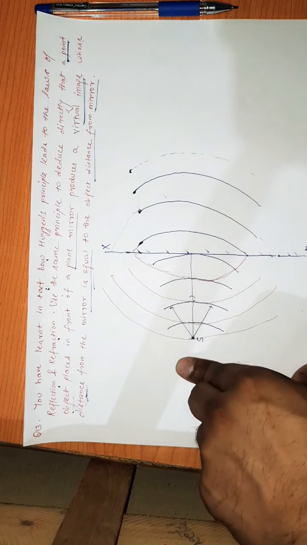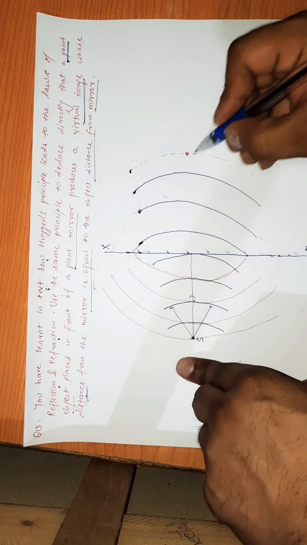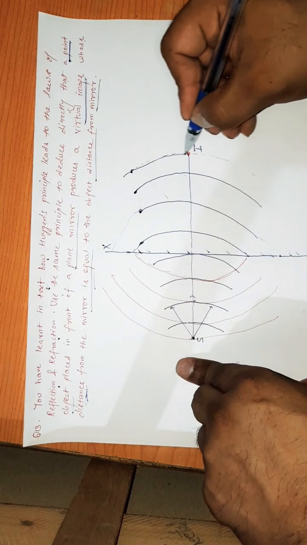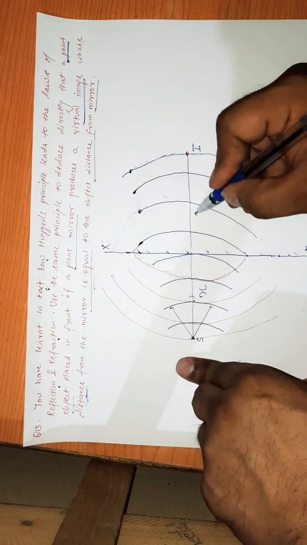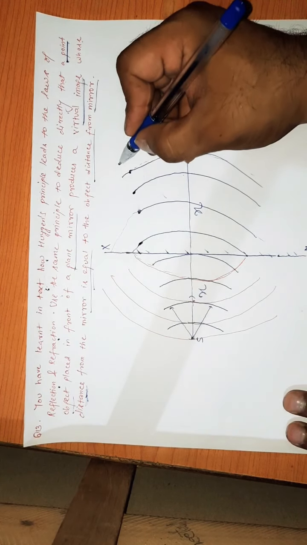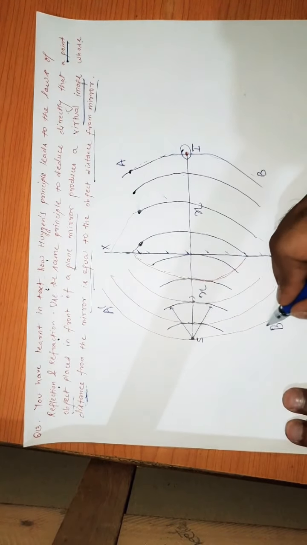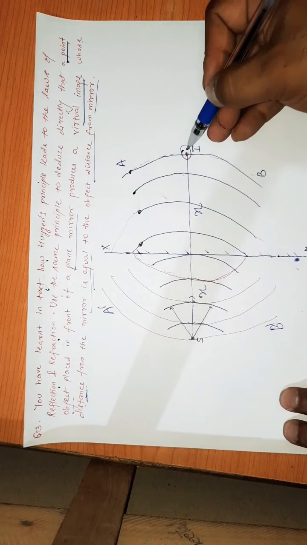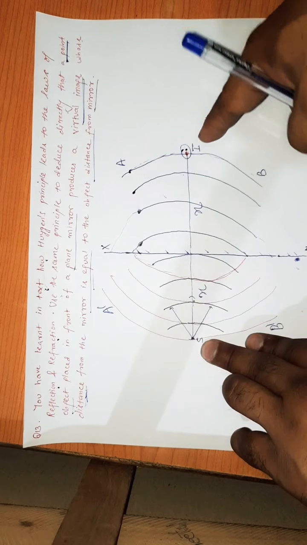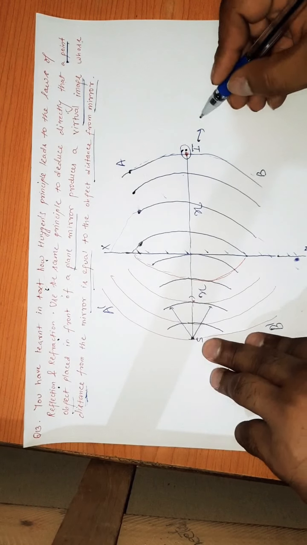And in the same way there is a wavefront like this. So if this is the place where the image I is formed, if this distance is x, then this is also x. The total distance is 2x. Then if this distance is A, this wavefront is AB, then its reflection is A dash B dash. So if this is the image for the source, then this I will behave like an object.